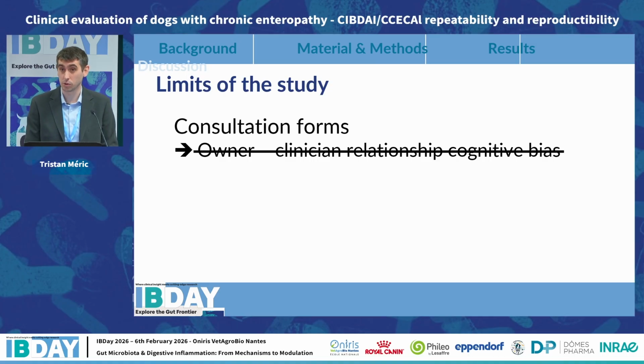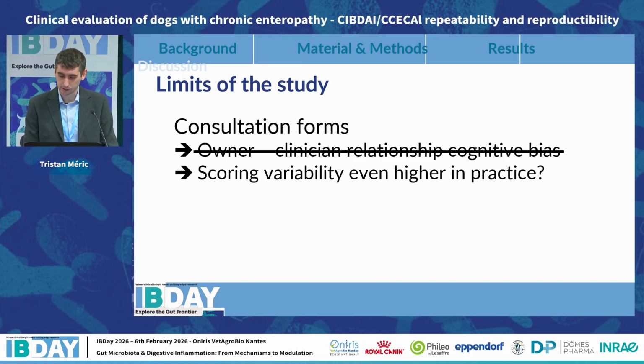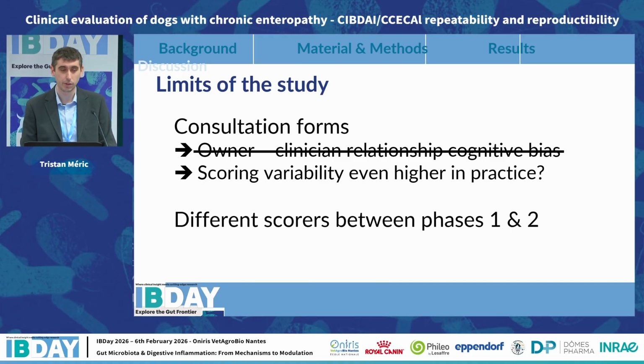And this invites us to consider that in real life, in clinical practice, variability could be even higher than in our study. Also, you might have noticed that scores were different between phases 1 and 2, and this prevented us from truly assessing the benefit brought by the scoring guidelines that were developed.